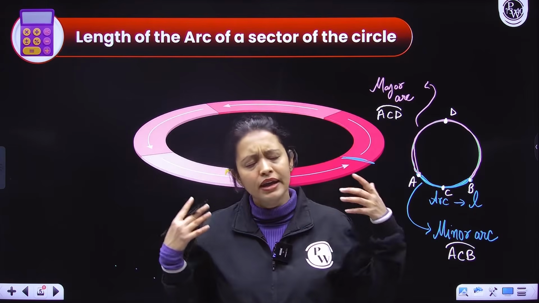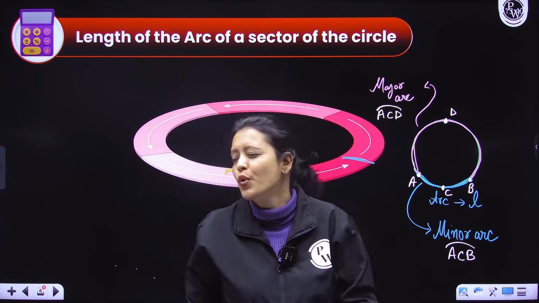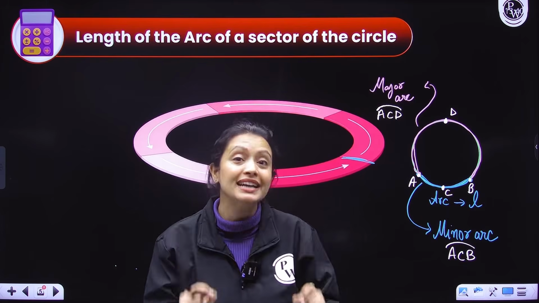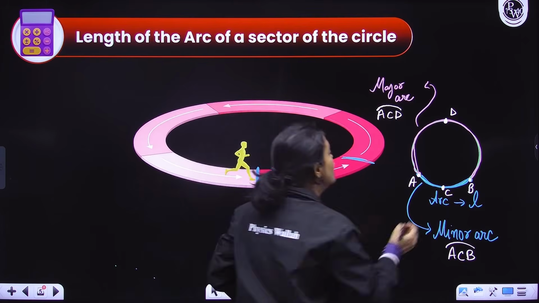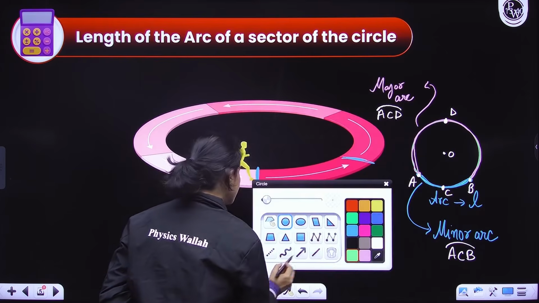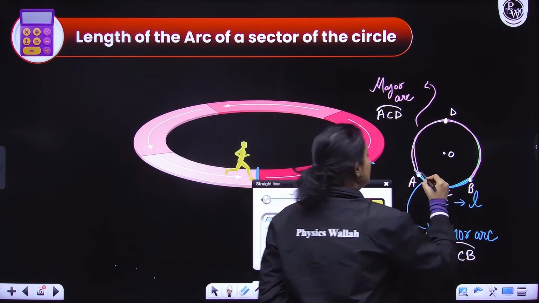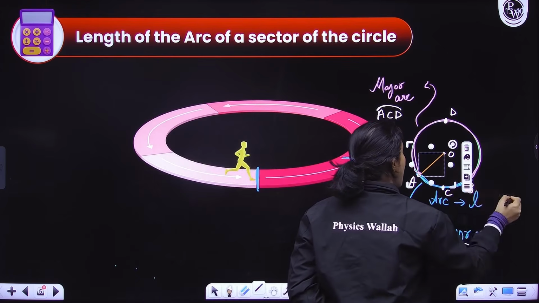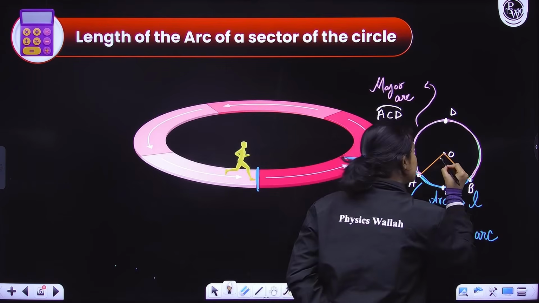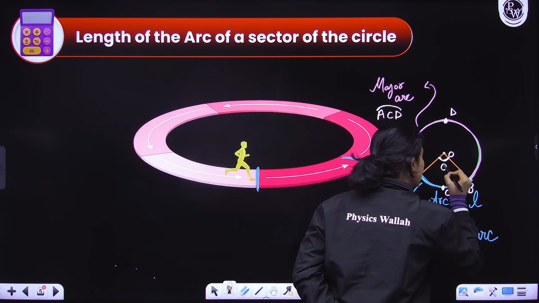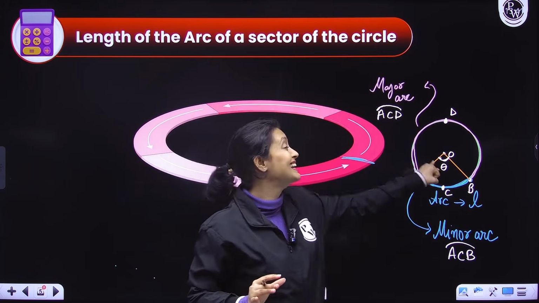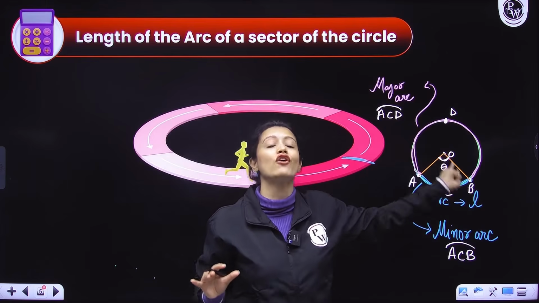Okay, now another thing guys, let's suppose you have questions where you don't have the diagram, right? So if you don't have the diagram, how will you know which arc is minor, which arc is major? So for that we use the angle subtended by the arc at the center of the circle. So let's just suppose this is the center of the circle. Now let's just suppose that this arc AB is subtending what angle at the center? Can you see what angle it is? This is the angle, theta. So arc ACB is subtending an angle of theta at the center of the circle.